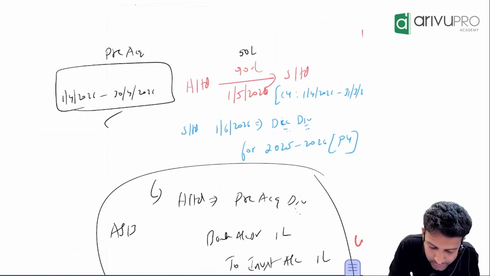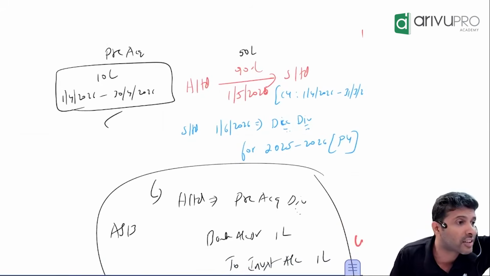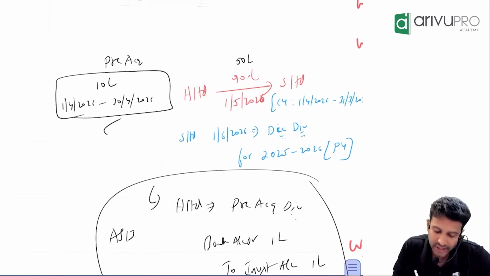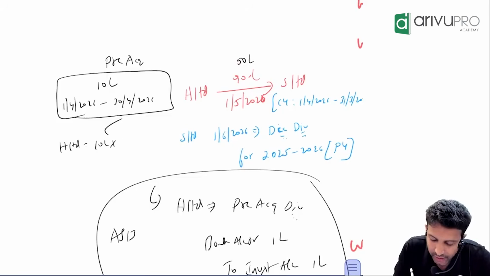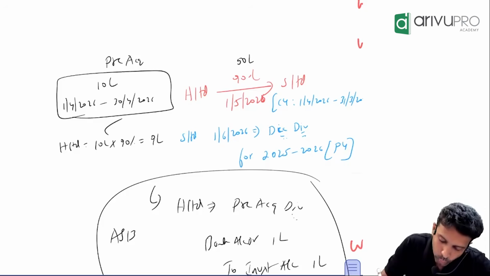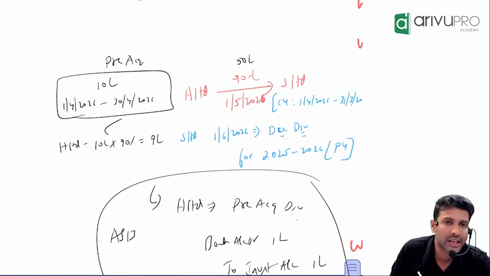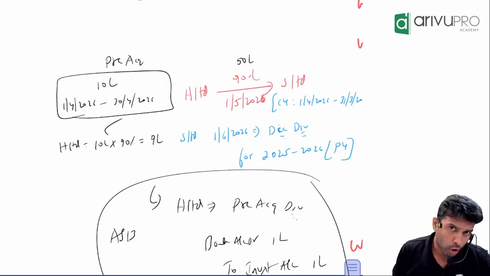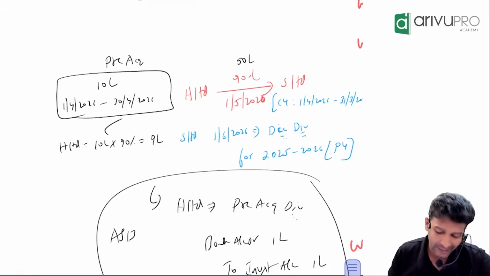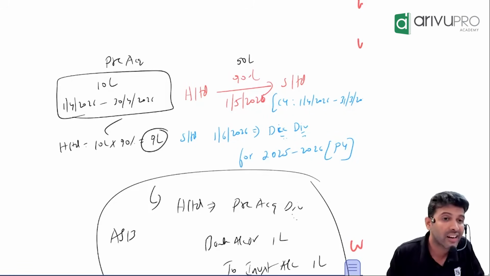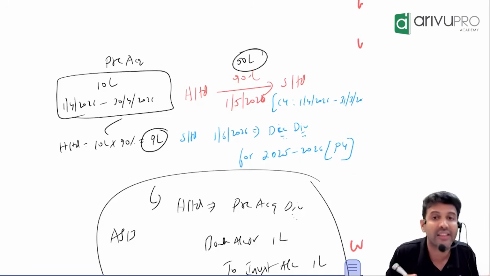Let's say the pre-acquisition profit is 10 lakh rupees. Will the holding company get the full 10 lakh or their share? What is their share? H Limited's share is 90% of 10 lakh, which is how much? 9 lakh. Correct? So on one hand, the holding company paid 50 lakh to get the shares. On the other hand, their pre-acquisition profit share is 9 lakh. So is the cost of the investment really 50 or 50 minus 9, which is 41? Because this they are not paying. This they are getting. This they are paying and this they are getting.